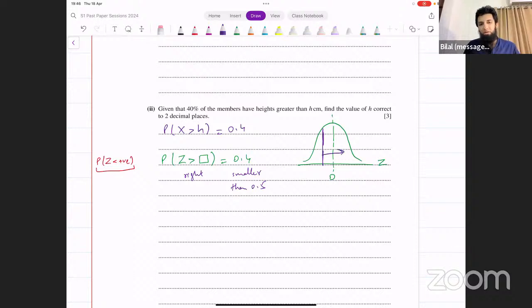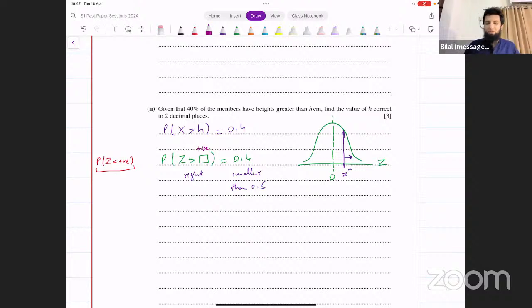The area to the right is bigger, it's larger. So z can't be here. If we place z here, then the area to the right is smaller. So that means z is going to be on the positive side. So the z value here is actually positive. That's the first thing you have to do. You have to figure out whether z is positive or negative. And we figured out here z is positive.